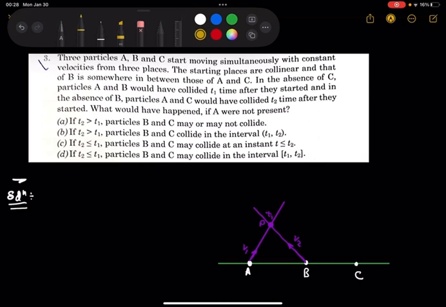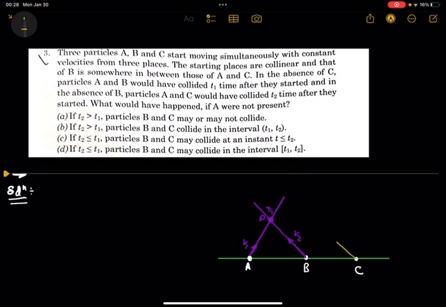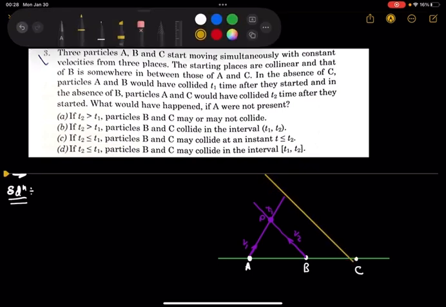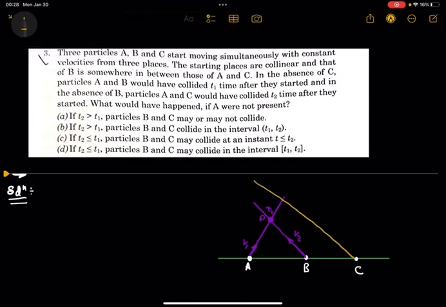Let's assume this is the motion of C, with speed VC. There are two chances: C may collide with A here at point Q, or at this point R. So either it goes this path or this path. There are two options and some confusion, so we are going by one.